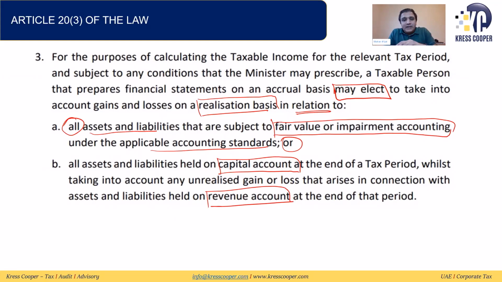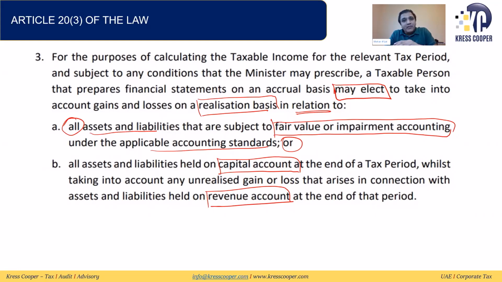So what is the law saying? The law is saying if the taxable person is preparing the financial statements on accrual basis, an option has been given to the taxable person and they may elect to pay tax on the unrealized gain and loss on realization basis related to all assets and all liabilities that are being measured at the fair value or that are subject to impairment accounting. This is option one.